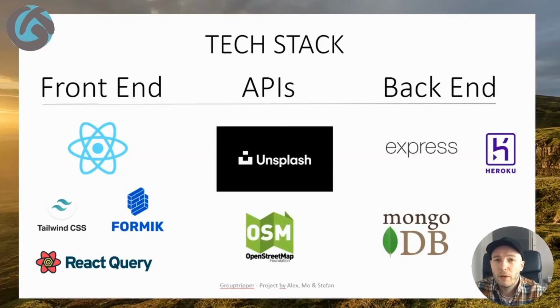For our tech, we built our front end in React. We used quite a few libraries, but probably the most important were Tailwind and React Query. We connected to a couple of third-party APIs. Unsplash provided all of our photography, and we used OpenStreetMap for mapping, routing, and a Places API.